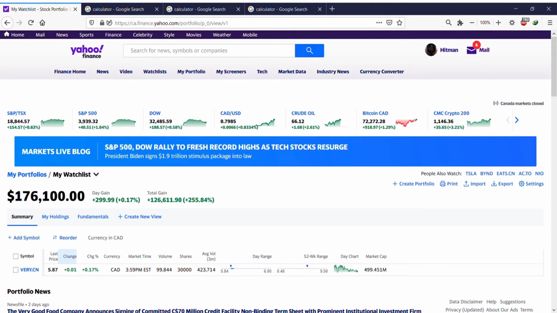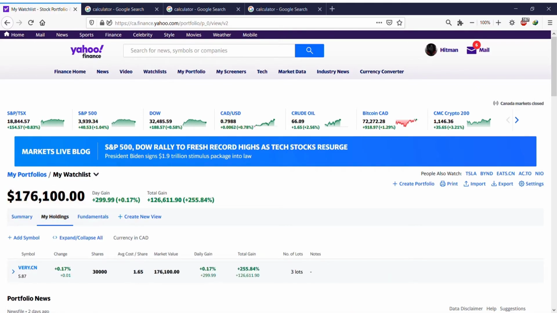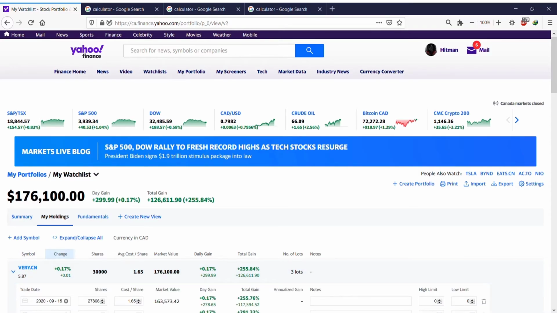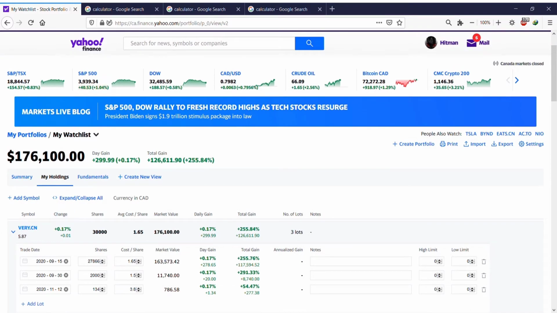Now, I told you how you can add. If you go to my holdings, for example, now you can see when I added and how much I bought. So the very first one was the 15th of September. I bought 27,866 shares. And by the way, it was my first time.